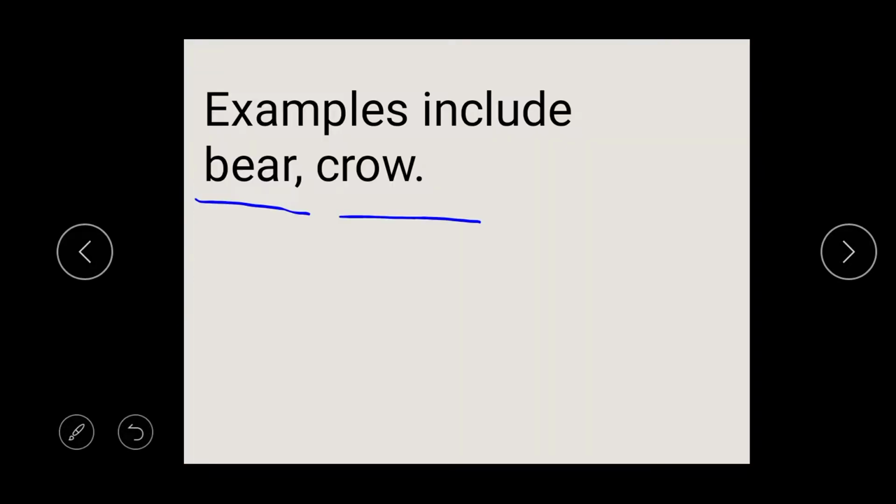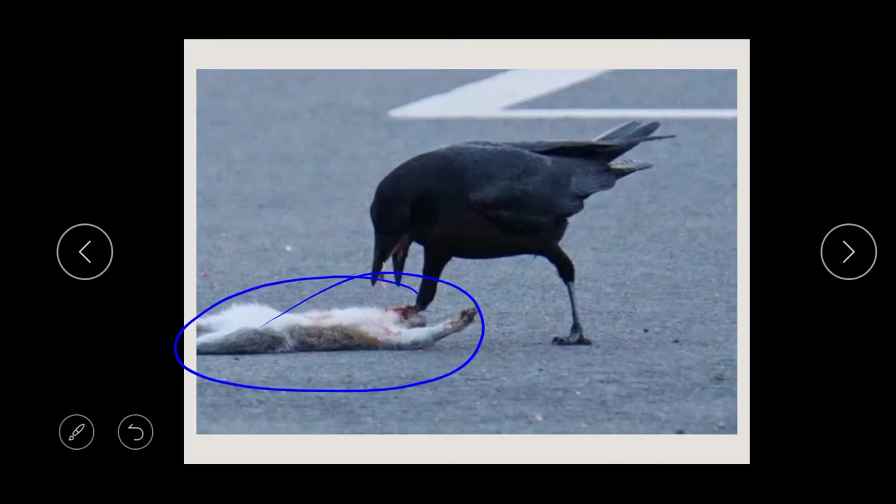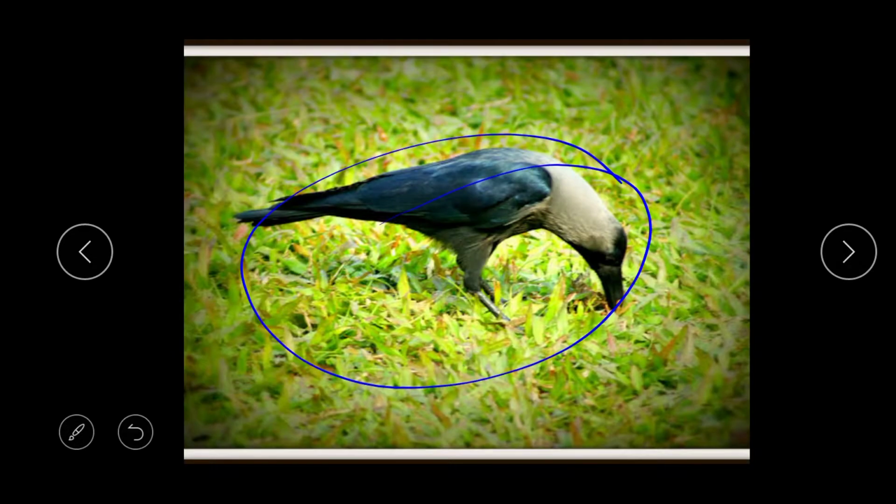So we can say the crow is an omnivorous animal because it can feed on both plants and flesh of other animals.